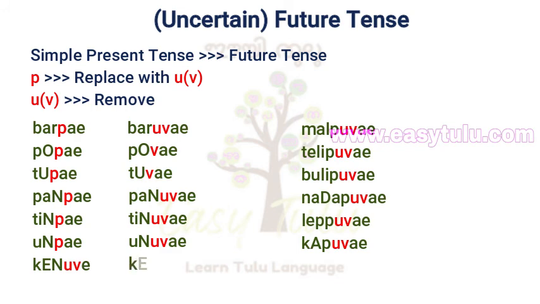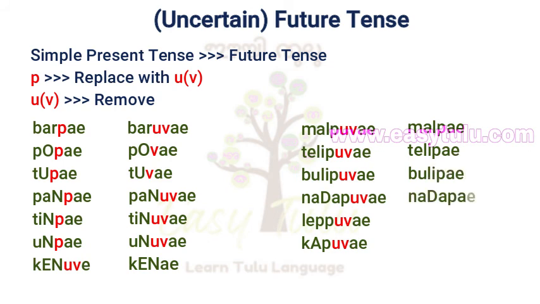It will become kene. Means I will probably ask or I may ask. In the same way, malpuve becomes malpe. Telipuve, telipe. Bulipuve, bulipe. Nadapuve, nadape. Leppuve, leppe. Kapuve, kape.